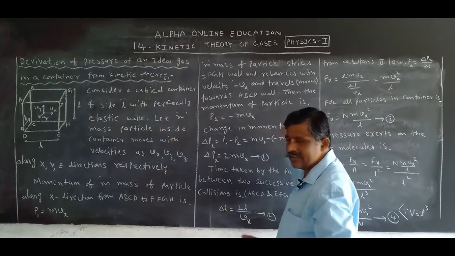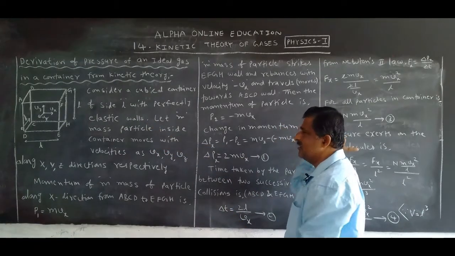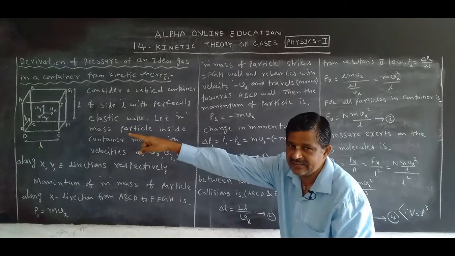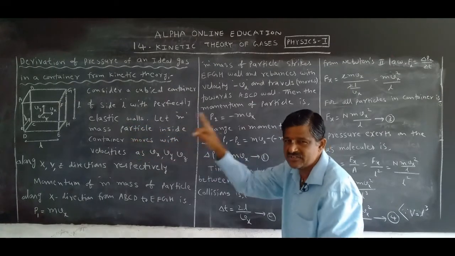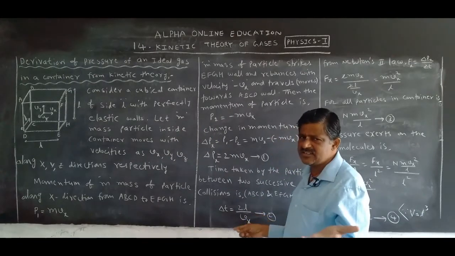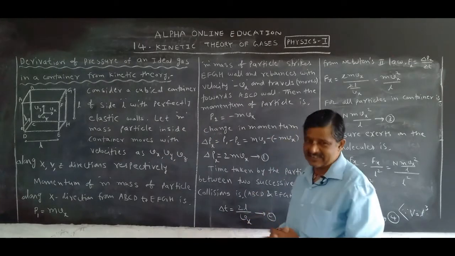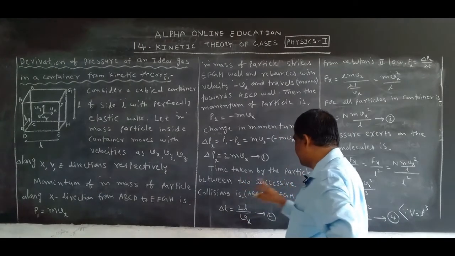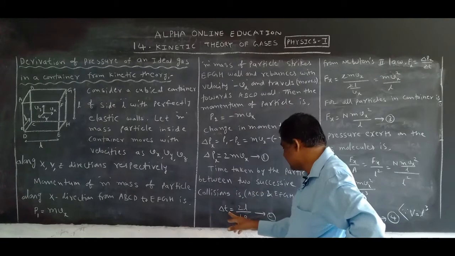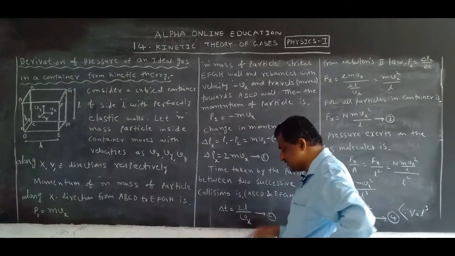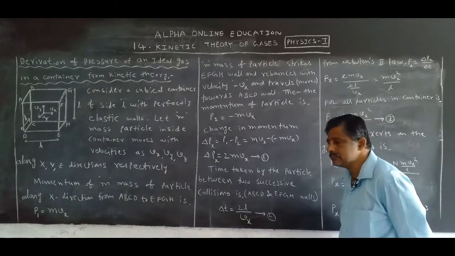First from here to here it is L, it strikes and bounces back and reaches the other wall and also strikes there. Two collisions. How much distance is travelled? L plus L means 2L, but the velocity is the same. How much is the velocity? Vx. Now the time taken by the particle between two successive collisions is delta T is equal to 2L by Vx. Let us take this as equation 2.